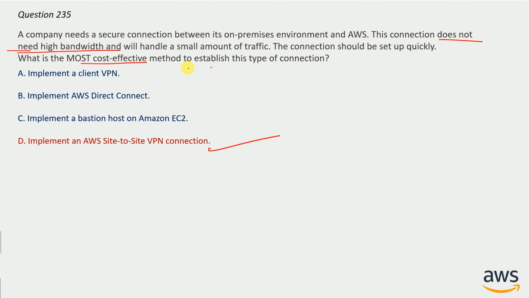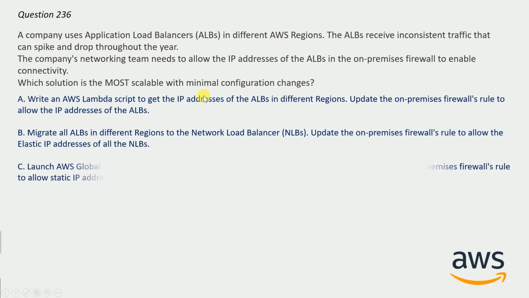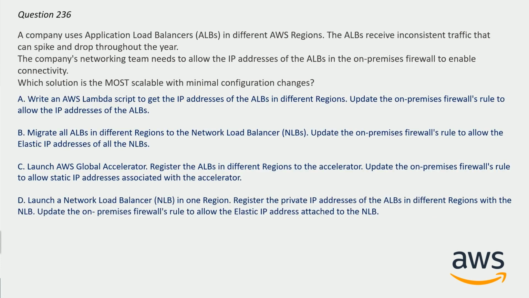And now question number 236. A company uses Application Load Balancers in different AWS regions. The ALBs receive inconsistent traffic that can spike and drop throughout the year. The company's networking team needs to allow the IP addresses of the ALBs in the on-premises firewall to enable connectivity. Which solution is the most scalable with minimal configuration changes? And here are the options. Take your time to guess the correct answer.